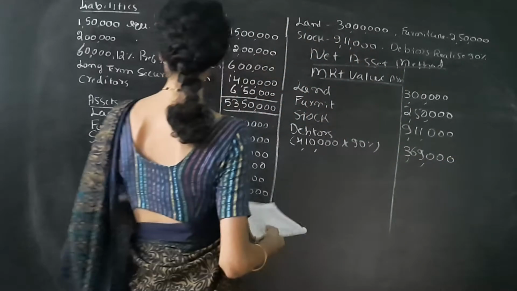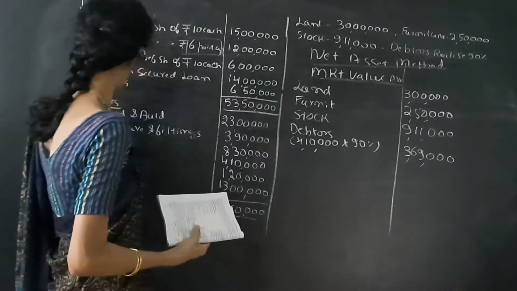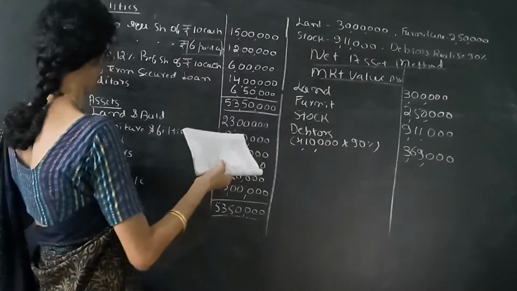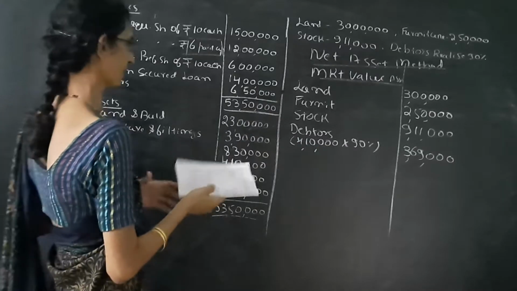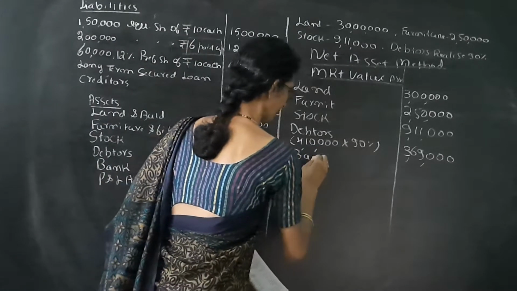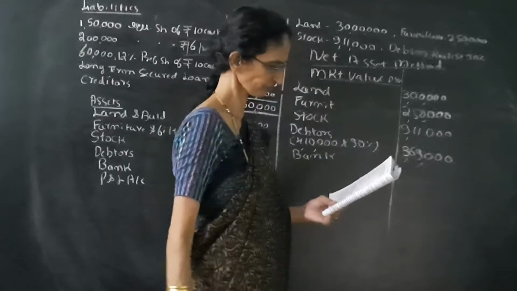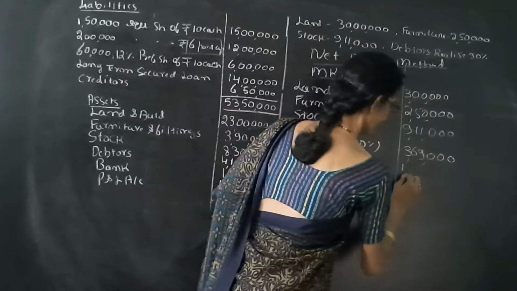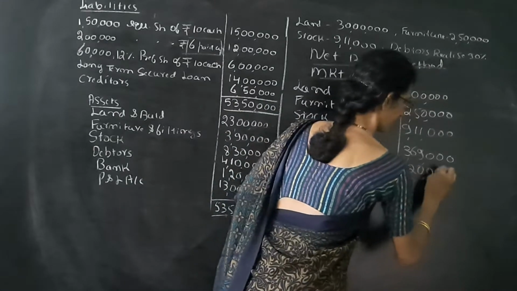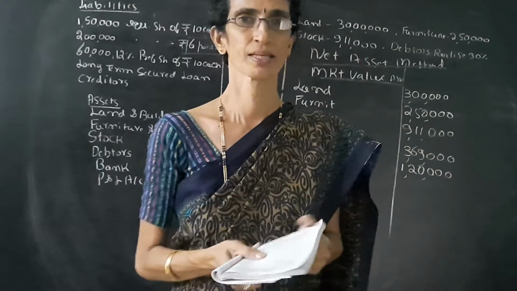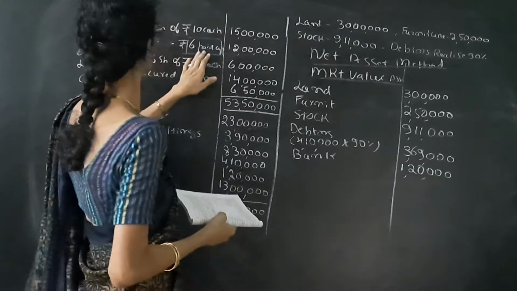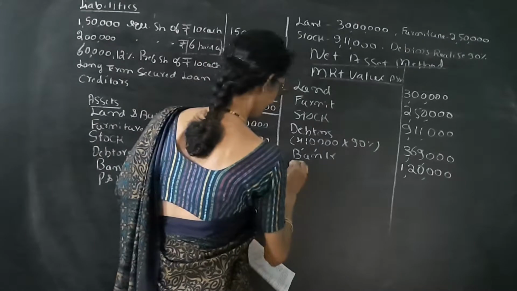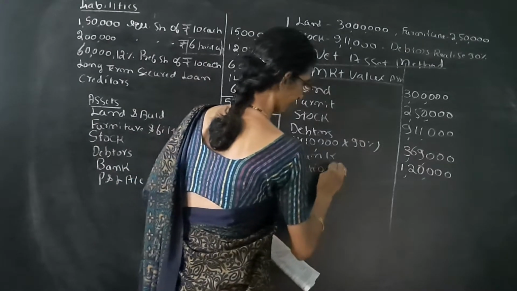Let's see the balance sheet. On the asset side, land and buildings are over, furniture is over, stock is over, debtors is over. The next remaining item is bank. So write bank as it is. The bank value is here in the balance sheet: 1,20,000.